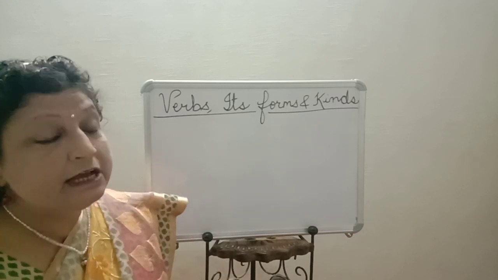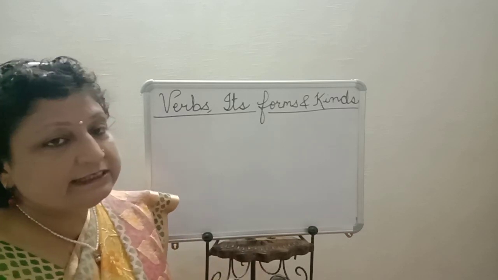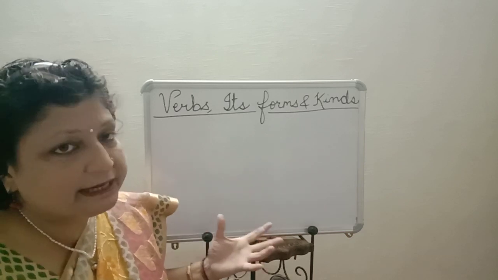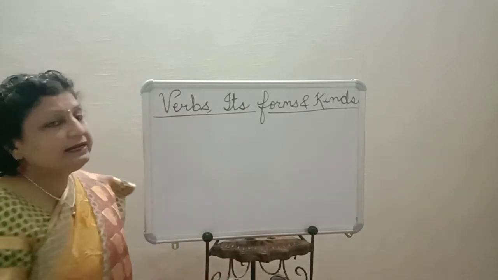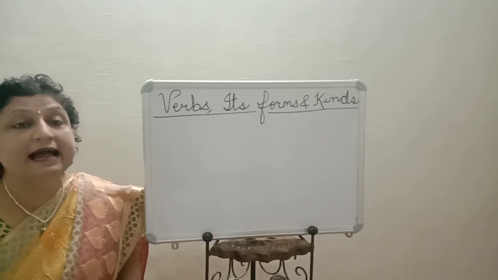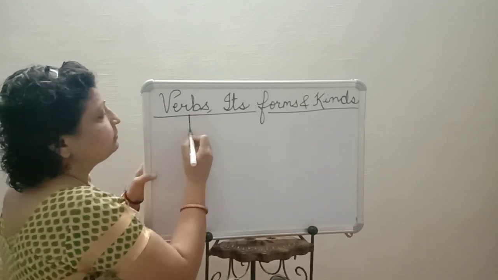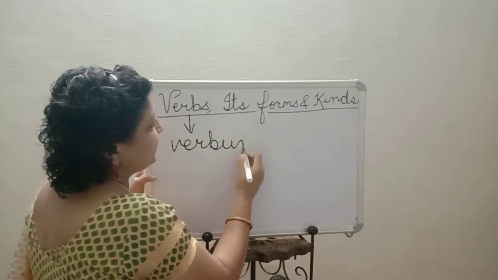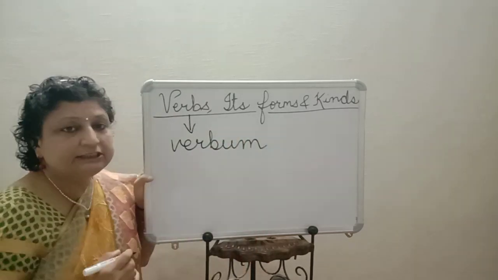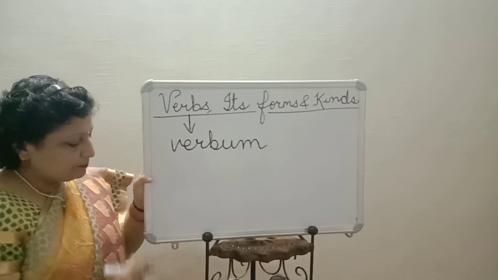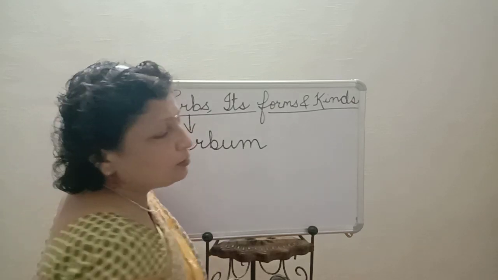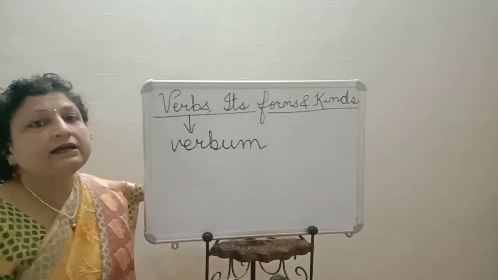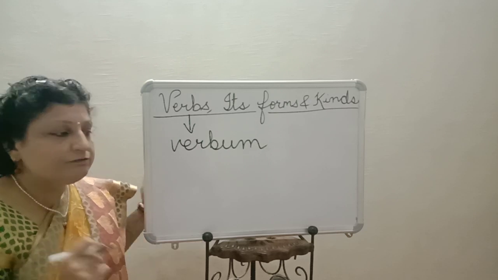Verb, tense, non-finite form of verb, these form a very important part. Now verb is derived from the Latin word verbum. From where has it been derived? It has been derived from the Latin word verbum, which means verb. Now, verb, as you all know, doing words or action words are called verb.